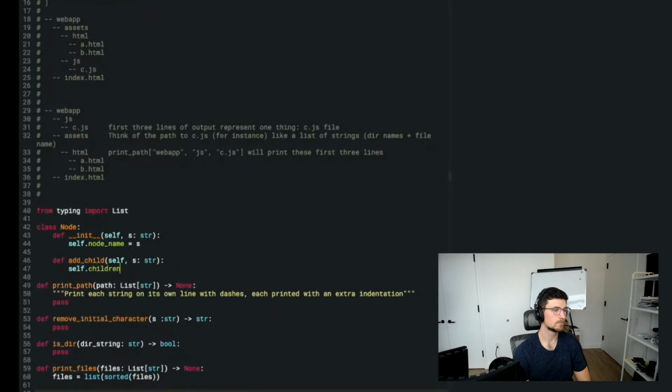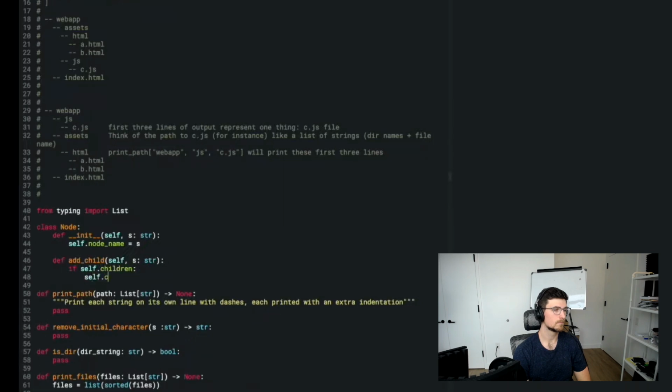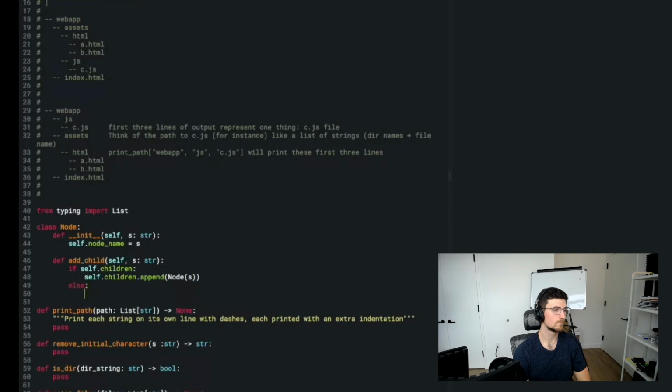Let's say this. How about this? So if self.children append node s, and then I will say else self.children equals a list containing node of s.